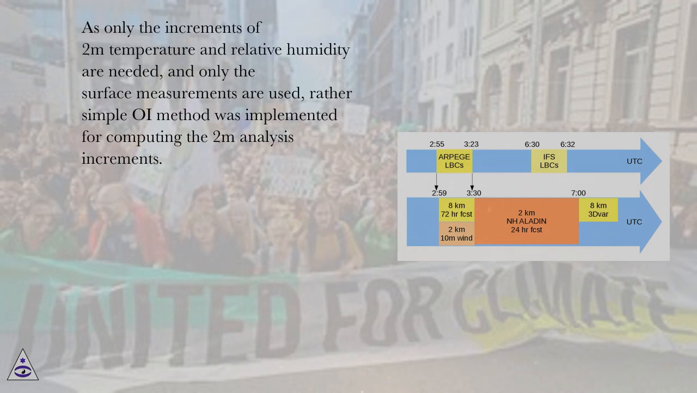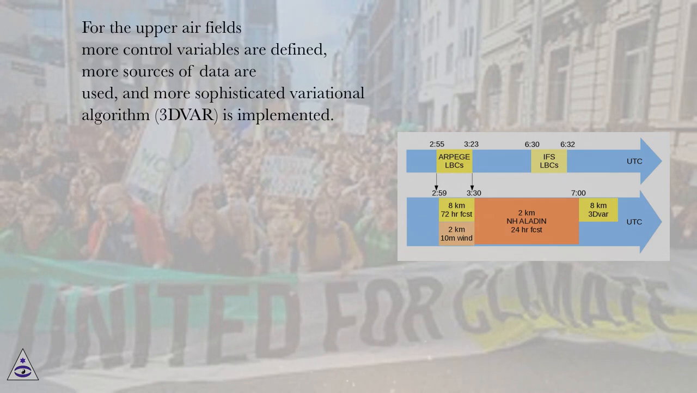As only the increments of 2 meters temperature and relative humidity are needed, and only the surface measurements are used, a rather simple OI method was implemented for computing the 2 meters analysis increments. For the upper air fields more control variables are defined, more sources of data are used, and a more sophisticated variational algorithm, 3DVAR, is implemented.